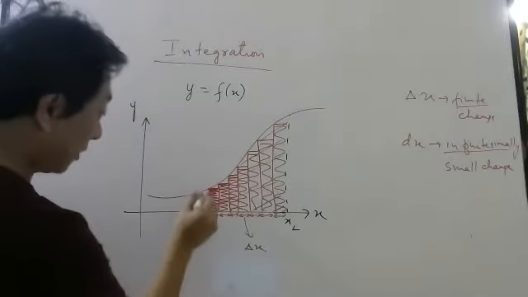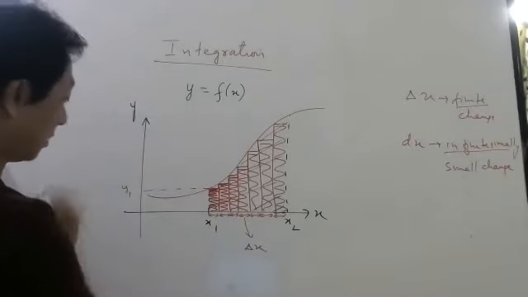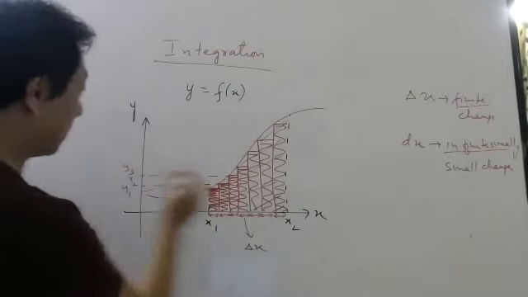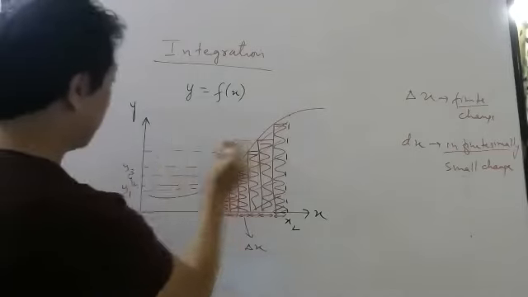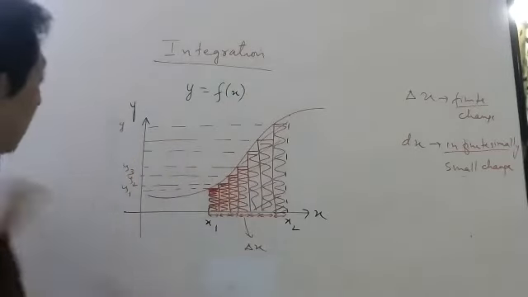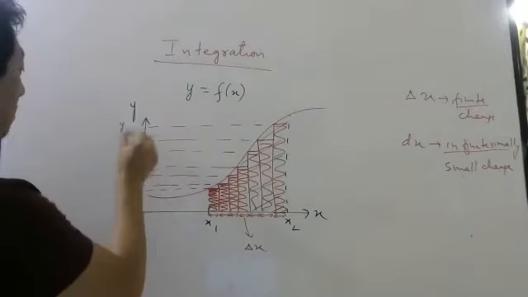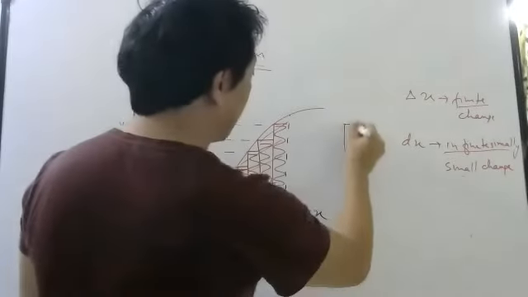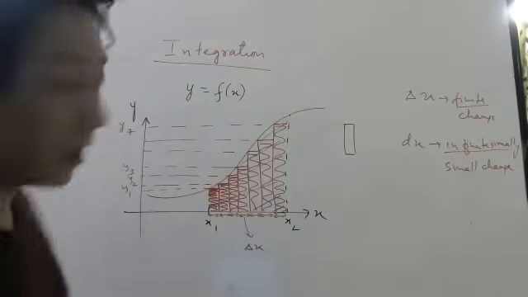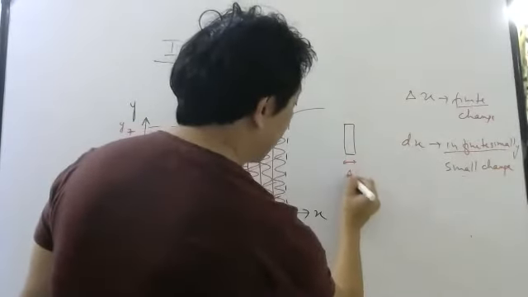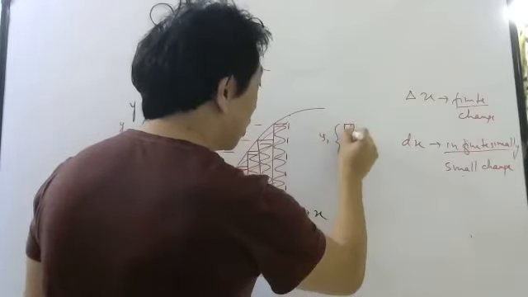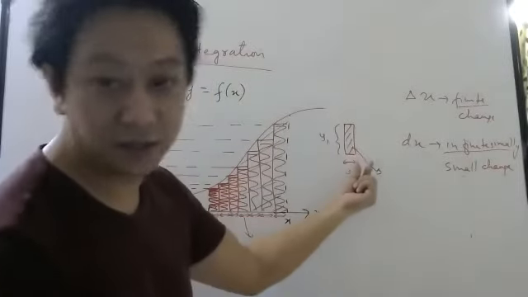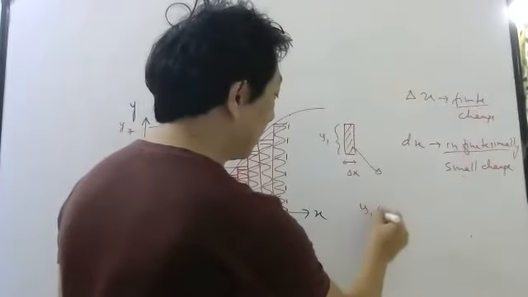Now you can see for this rectangle, the y coordinate is different from this rectangle. So the y coordinates are different for this rectangle, for this rectangle, for this rectangle. So the y coordinates are y1, y2, y3, y4, y5, y6, y7. Now you take any one of the rectangles separately. Let us say the first rectangle. If you ask what is the area? This is delta x, this is your y1. It is a rectangle, so what is the area? This into this. Correct now? So it will be y1 into delta x.